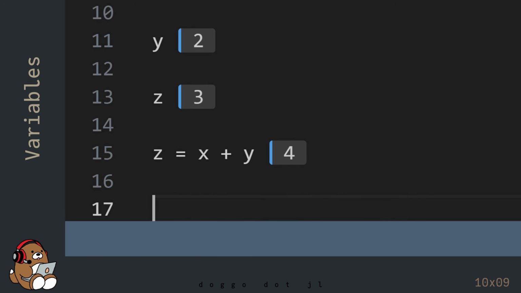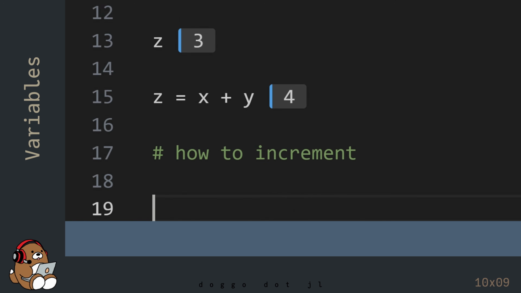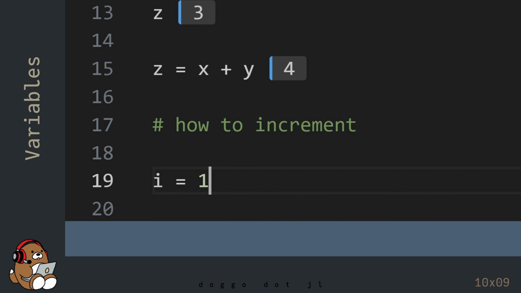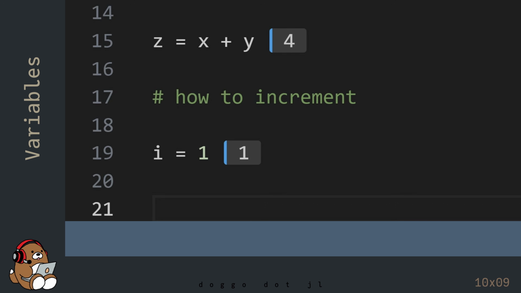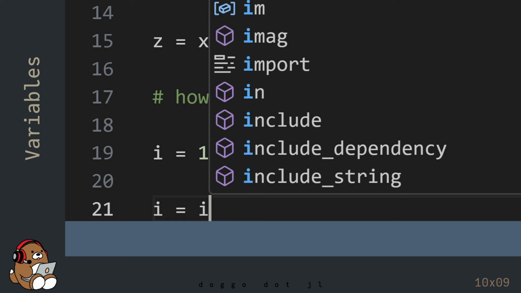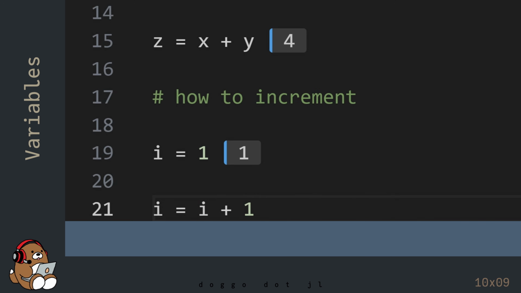A common use for variables is for incrementing values. By convention, the lowercase letter i is used for the variable name for the incrementer, but you can use any name that you like. So here, this is declaring a variable named i and assigning the value 1 to it. In order to mutate the value contained in the variable named i, you have a couple of options.